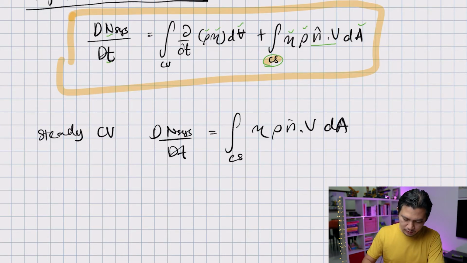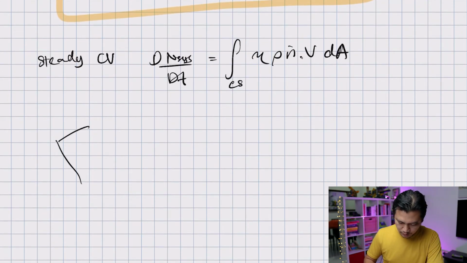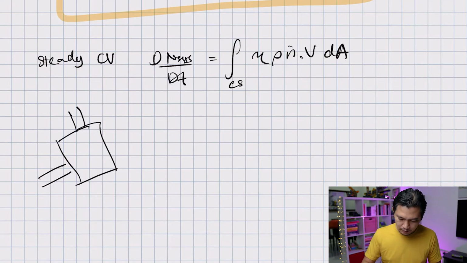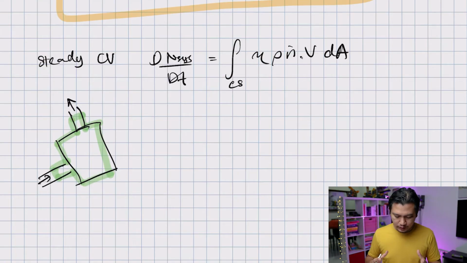And let's say that the device looks something like this. It's got a box which maybe contains a turbine or compressor or anything, and you have this inlet and you have this exit. So if you draw a control volume, it may look something like this. This might be your control volume, and what you have here is the velocity that goes in and the velocity that goes out. And if you notice, this velocity is already perpendicular to your control surface, and you have one inlet and one exit. Let's label this as 1 and let's label this as 2.